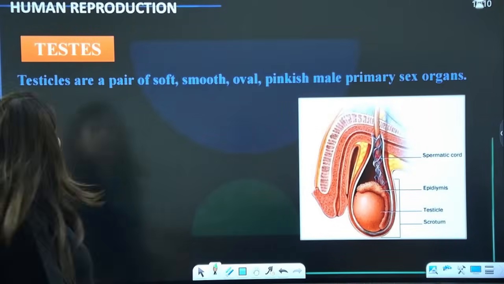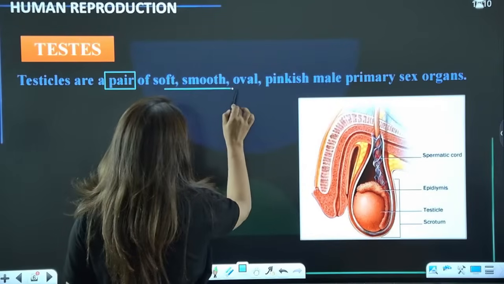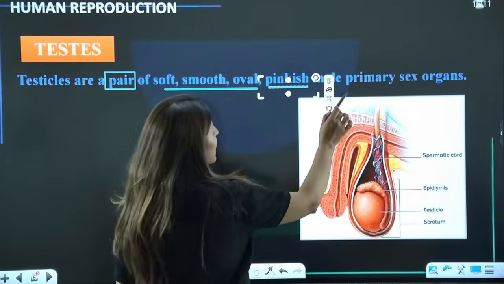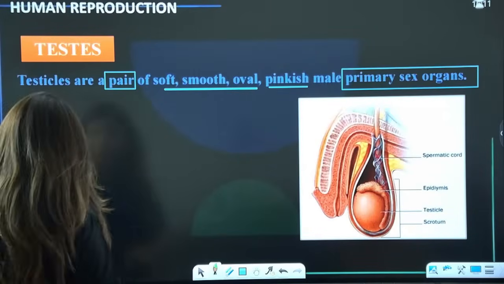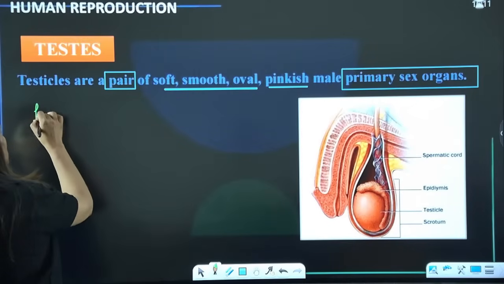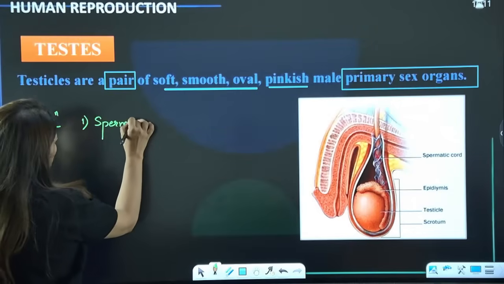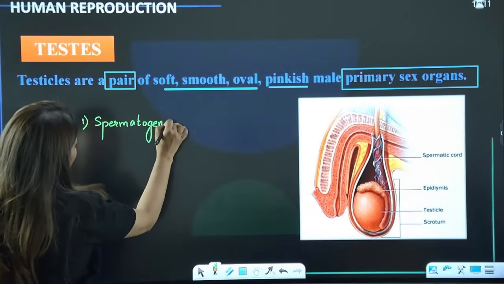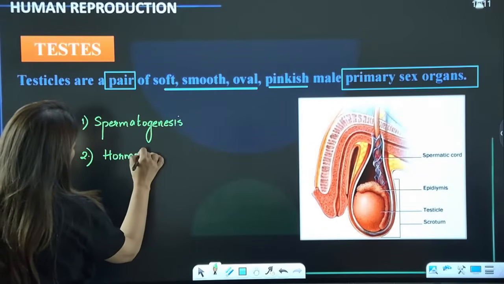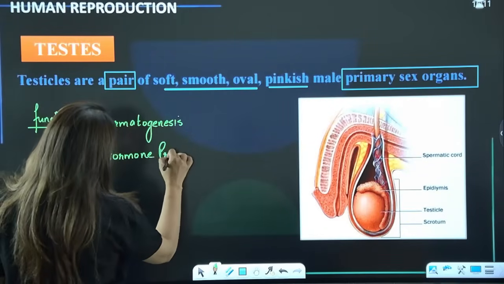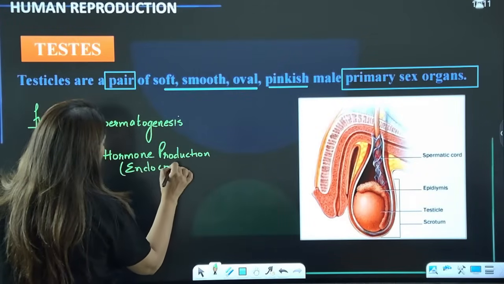Now starting with testes, also known as testicles, they are found in a pair. They are soft, smooth, oval, pinkish, and they are male primary sex organs, as I just told you. Now, what are the functions of testes, guys? There are two main functions. Number one is sperm production, which is called spermatogenesis. And second is hormone production. So yes, it acts like an endocrine tissue also. It is the endocrine function.